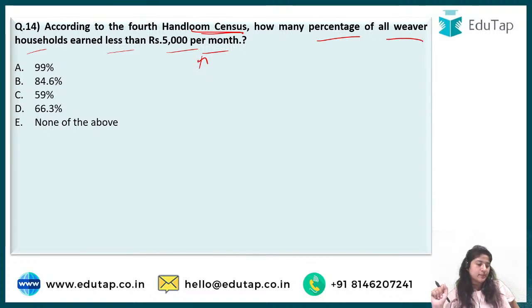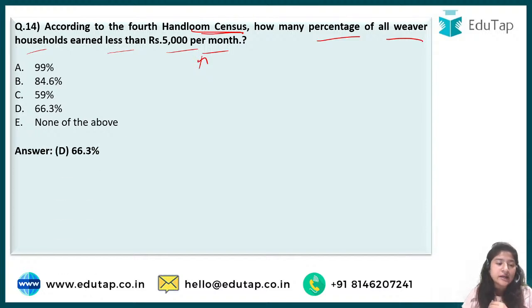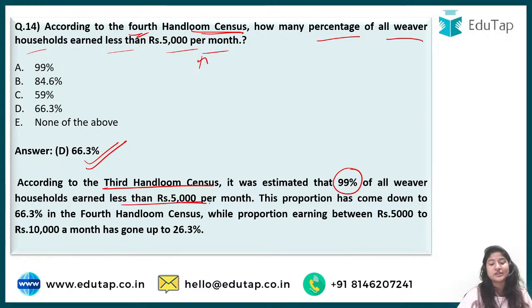Nilesh is the first one to say B, that is 84.6. Akhil says D, and then Jashandeep also says D. The correct answer to this is option D, 66.3%. See, basically, this is the fourth handloom census. If we compare to the third handloom census, the estimation was that 99% of the weavers earned less than 5,000 per month. But now this proportion in the fourth handloom census has come down. In the third it was 99%, but in the fourth it is 66.3%.